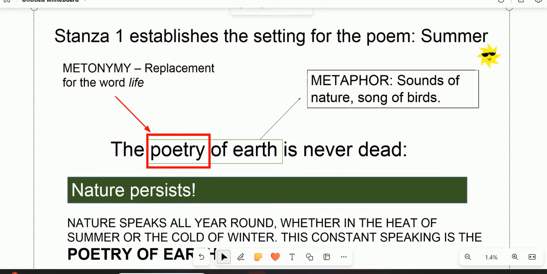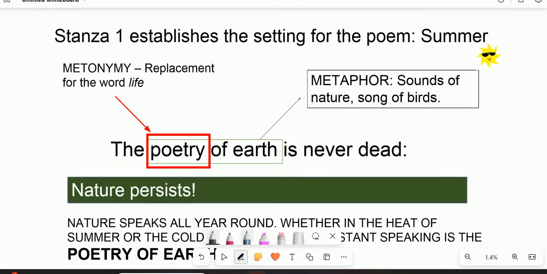The poetry of earth is never dead. What does it mean when it says the poetry of earth is never dead? Metonym, it means a replacement of the word life or the beauty of nature. So the poetry of earth actually here refers to the beauty of nature. It says the beauty of nature is never dead. So the beauty of nature is compared to something that is immortal, that is not dying. So it means that the sound of nature, the sound of birds, the sound of the cricket is non-ceasing. It's everlasting.